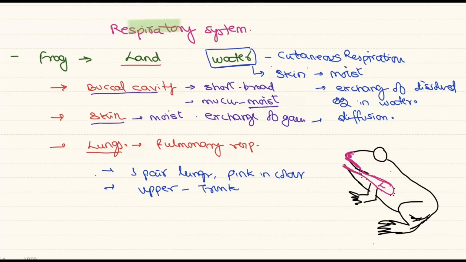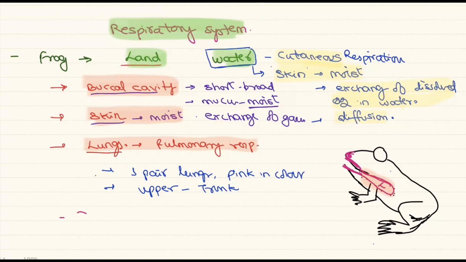So quickly revising, the respiration in the frog occurs in both water as well as on land. In the case of water, it is completely cutaneous in nature, where the skin is kept moist through the water. The exchange will occur through the dissolved oxygen present in the water by the simple diffusion method. If you look at the respiration on land, the buccal cavity will help in buccal respiration. The skin, which is kept moist, will help in cutaneous respiration. All the exchange of gases is by the simple diffusion method. One pair of lungs helps in pulmonary respiration. These lungs are pinkish in color and present in the upper region of the trunk called the thoracic region.